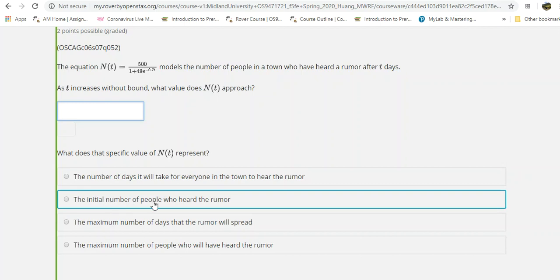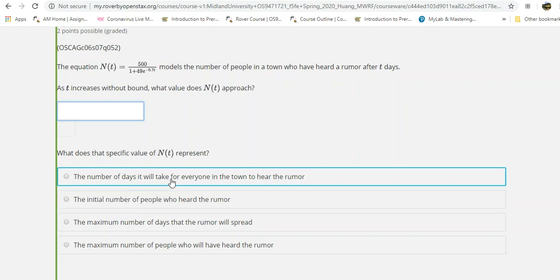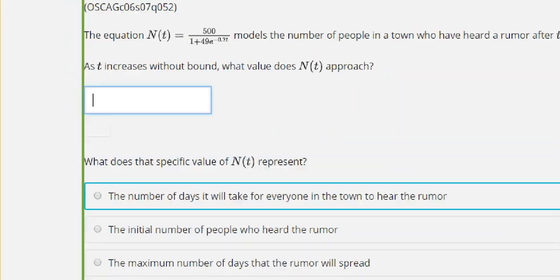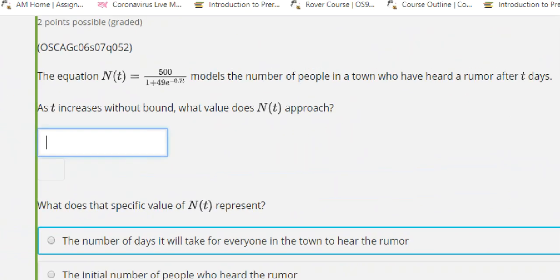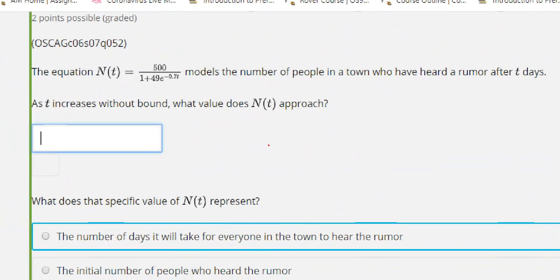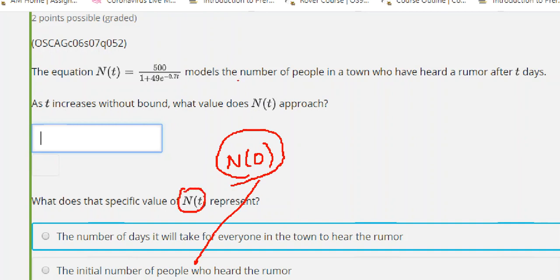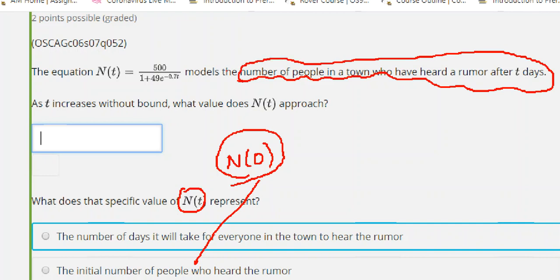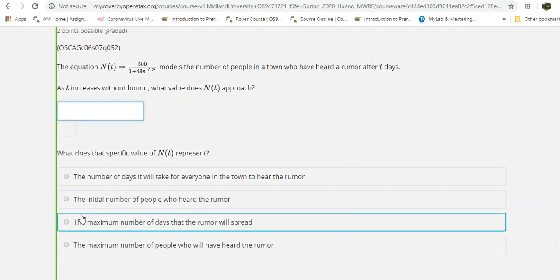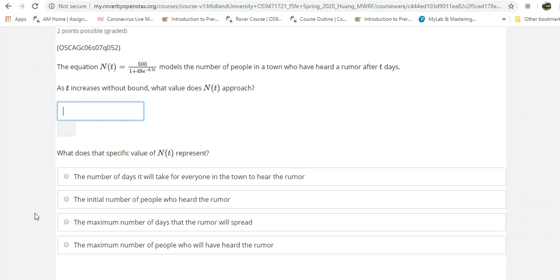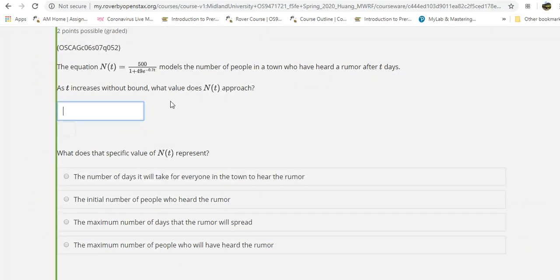The initial number of people who heard the rumor, well, what does that really mean? The initial value means n of 0, when t is 0. So therefore, the initial number will be n of 0. This guy will represent the initial number. But n of t is not. n of t is this guy, after t days. That's the definition. So that's my hint. Hopefully you can identify which one describes this n of t now.